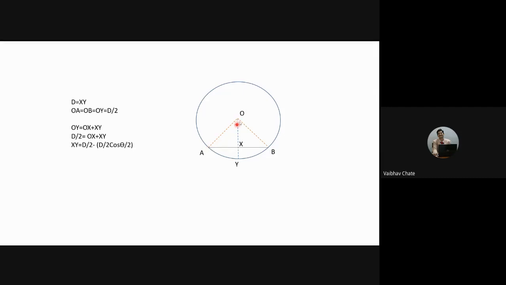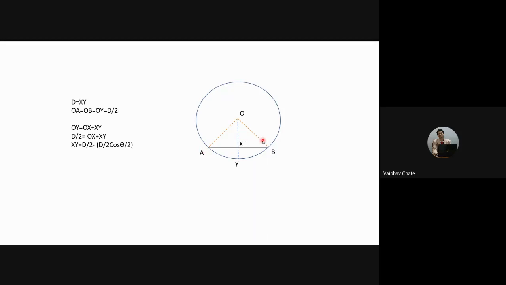What is OX? In that case, OX is equal to hypotenuse multiplied by cos theta by 2. The hypotenuse is OA, which is nothing but D by 2, multiplied by cos theta by 2. So you can check it the other way round. What is cos theta by 2? Cos theta by 2 is nothing but OX divided by OA. So OX is equal to OA multiplied by cos theta by 2. What is OA? It is D by 2.